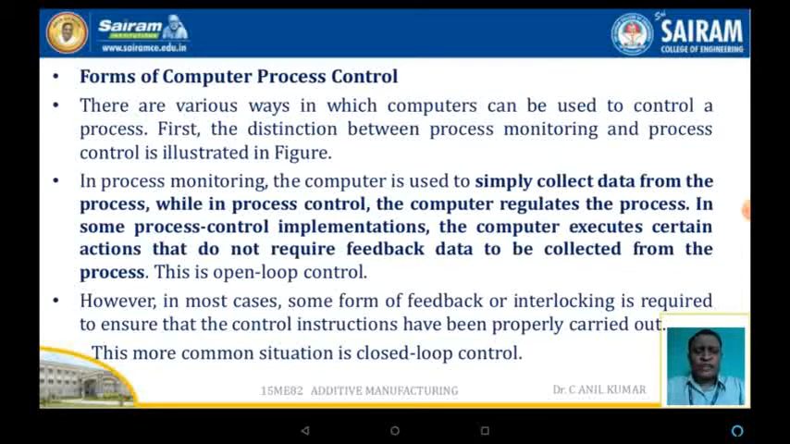In the process control implementation, the computer executes a certain action that does not require feedback data to be collected from the process. However, in most cases some forms of feedback or interlocking is required to ensure the control instructions. This is a common situation in the case of the closed loop control systems.